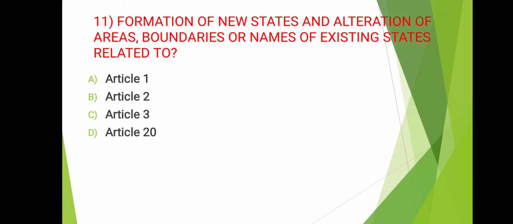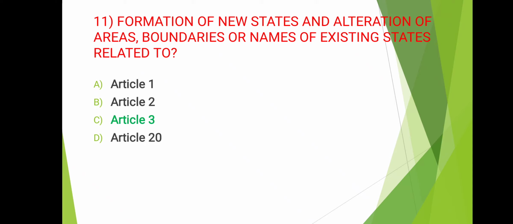related to. So here the answer is Article 3. You should know the difference between Article 2 and Article 3. So Article 2 tells that if you want to create a state which is not part of India already, then we will use Article 2. For example, if we want to add Nepal as a state of India, then we will use Article 2.